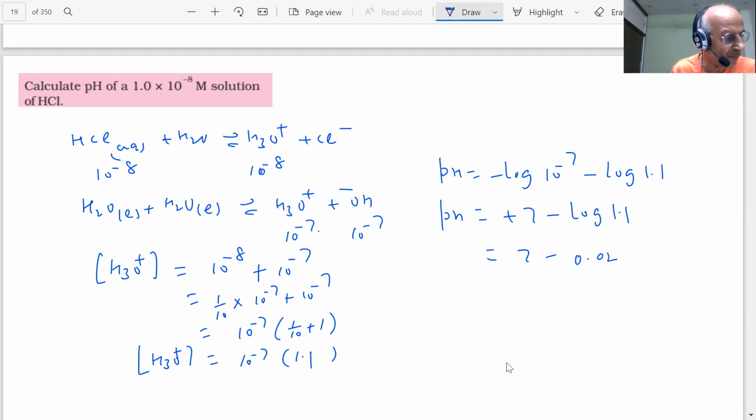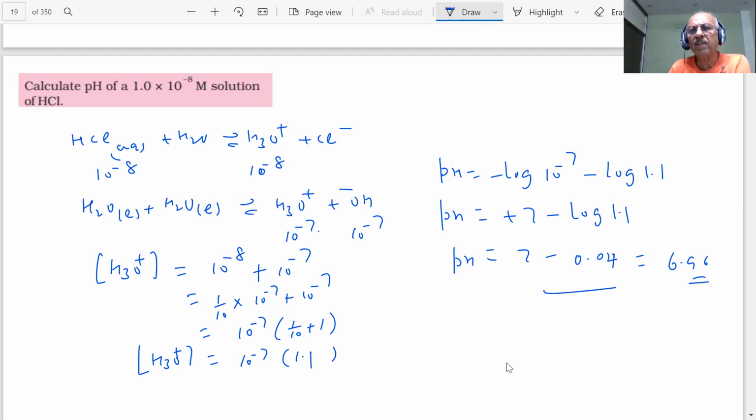What is the answer coming? pH will be 6.98, little less than 7. For log 1.1, it should be 0.041. You have checked in the log table. Whatever values you check, by this way you can calculate the pH, maybe coming around 6.9 something or 6.98. Whatever, this is the calculation. This is just a way of telling.